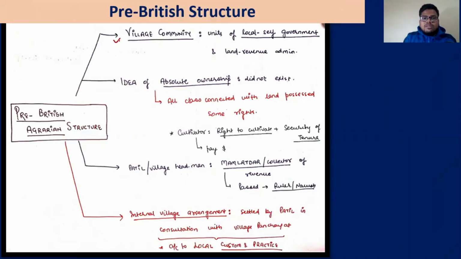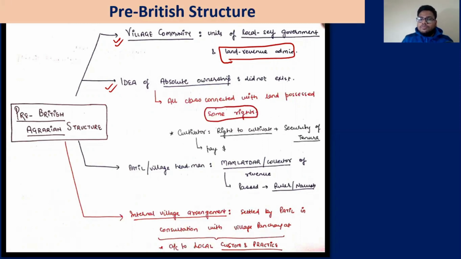So the village community was the unit of local self-government and land revenue administration. Okay. So it was not personal based, rather a community based system. The idea of an absolute ownership did not exist in the pre-British agrarian structure. Yes, there would have been, okay, this is your land, that land, but an absolute criterion does not exist. All the classes connected with the land possess some right, whether I'm owning that land or whether I'm cultivating that land. Everyone has some sort of rights with respect to themselves.